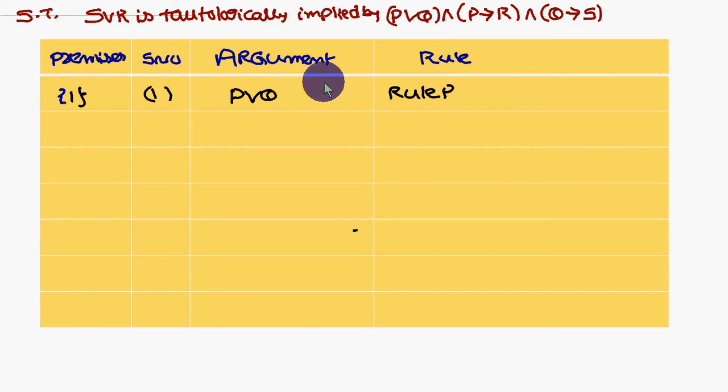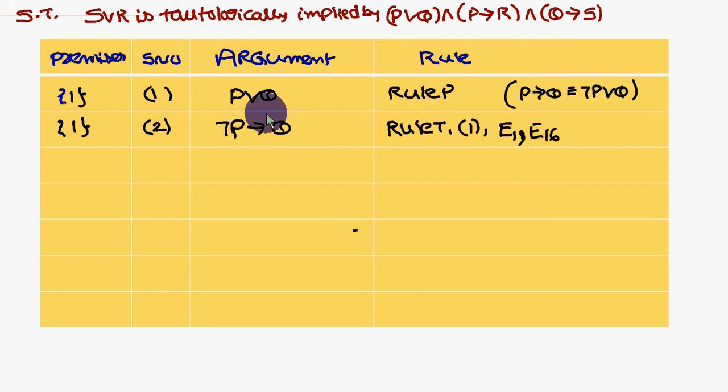So P→Q, I am introducing as rule P. Next, P conditional Q. If you look at this one, P→Q can be written as ¬P∨Q. So here what I did is, P→Q, I am writing as ¬P∨Q. Why have I written it like this? Look at this one, P conditional Q.